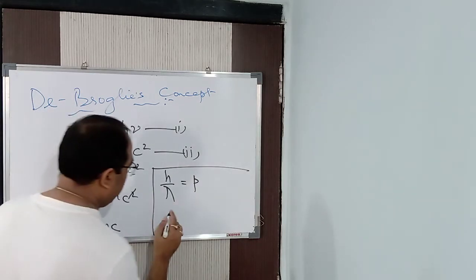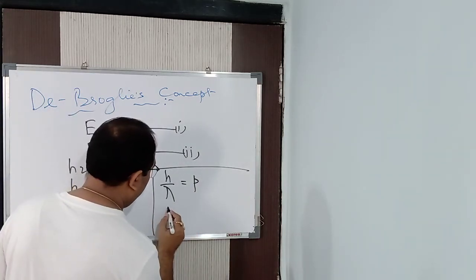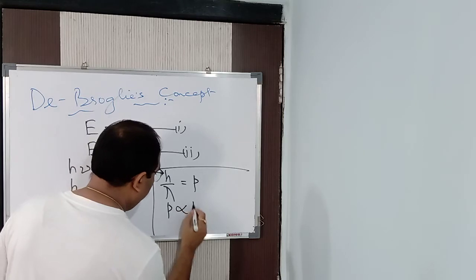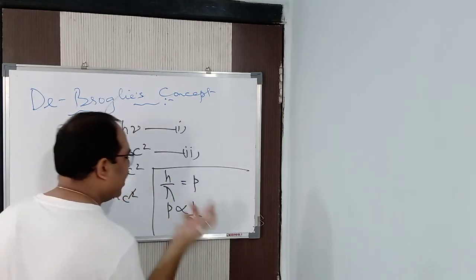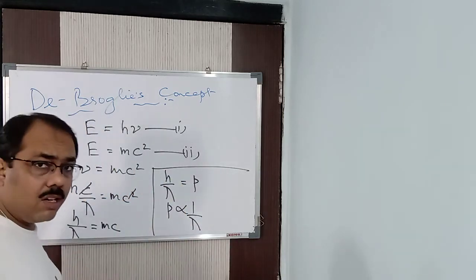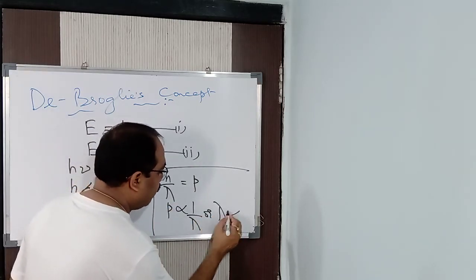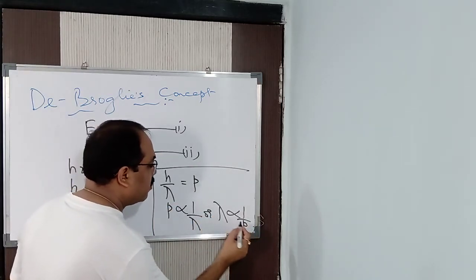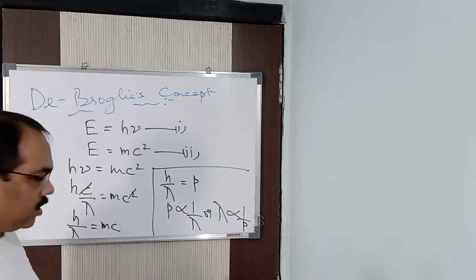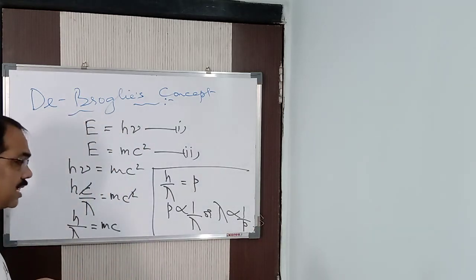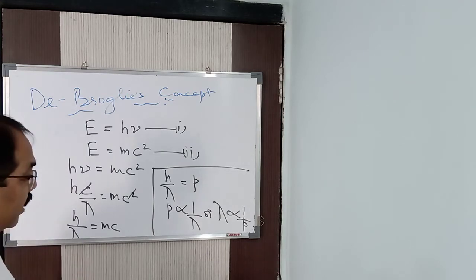So p is inversely proportional to lambda, or lambda is inversely proportional to p; both are the same. In this way, this was said by de Broglie. Now we'll analyze this further.